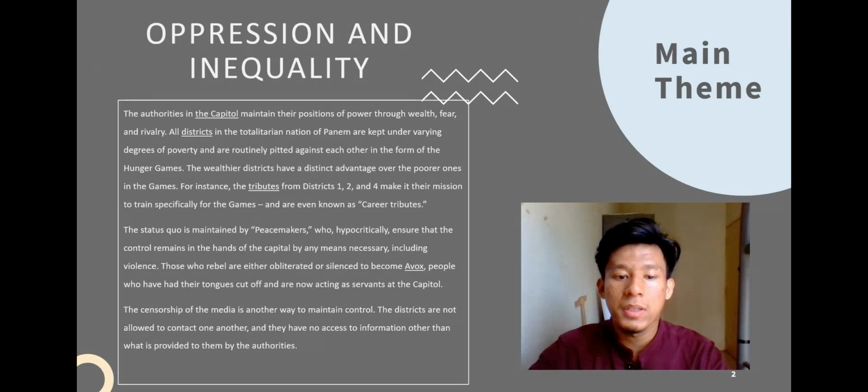And the censorship of the media is another way to maintain the control. The districts are not allowed to contact one another. They have no access to information other than what is provided to them by the authorities.